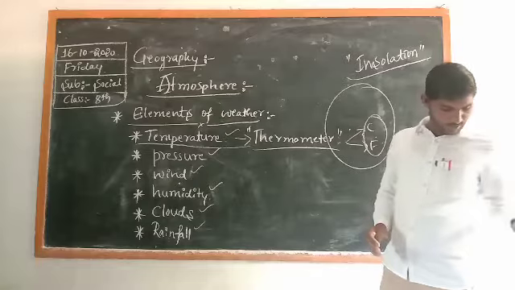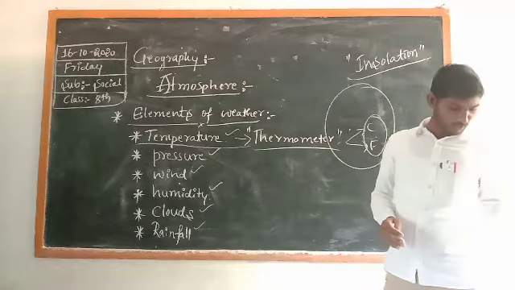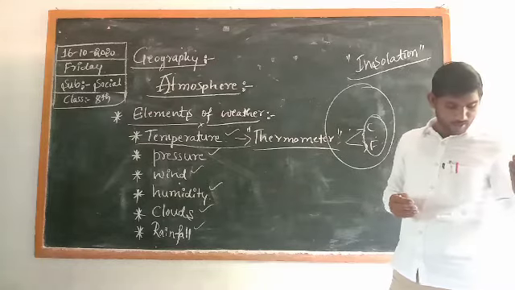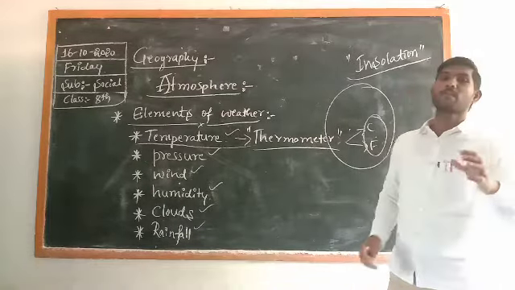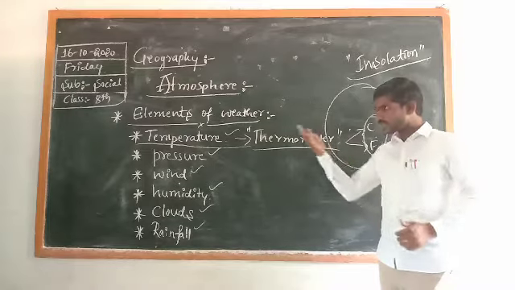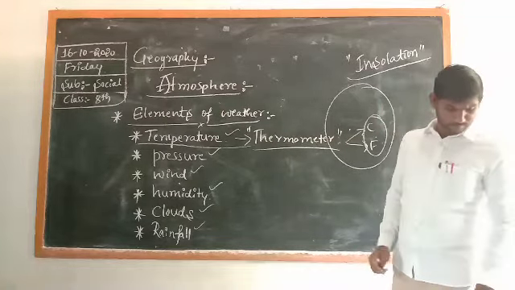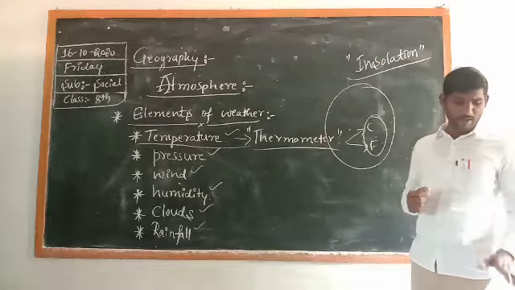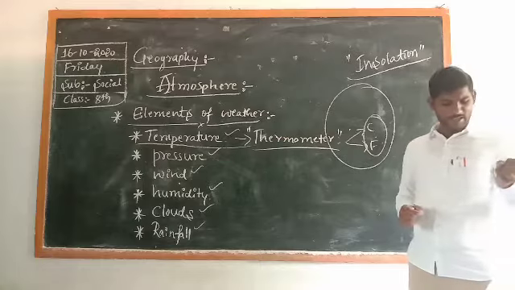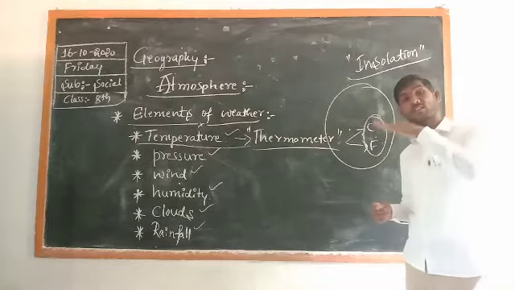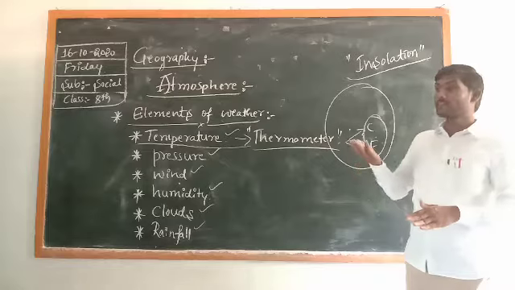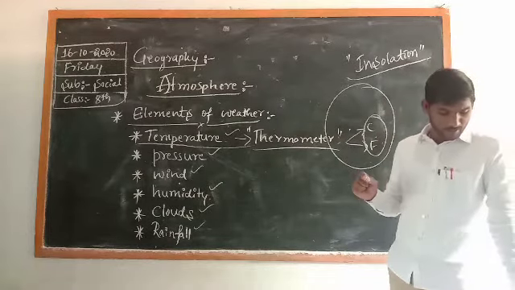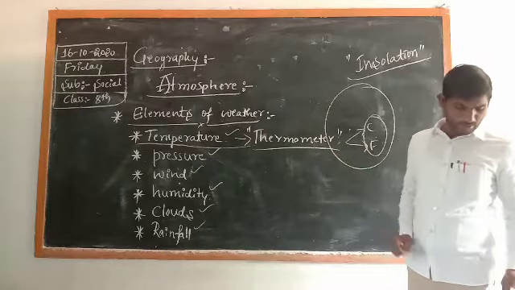The next one is distance from the sea. The next ones are wind, ocean currents, relief features, clouds, and rainfall. These are the major factors influencing temperature. The next point is normal lapse rate. What is the meaning of normal lapse rate? It is the decreasing rate of temperature. Decreasing means lower, increasing means higher.